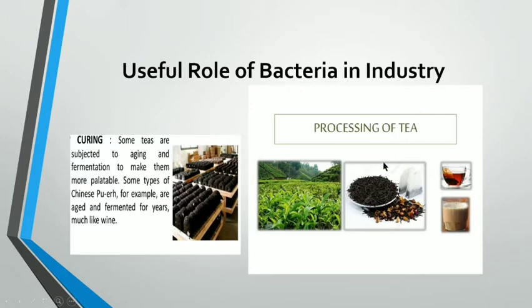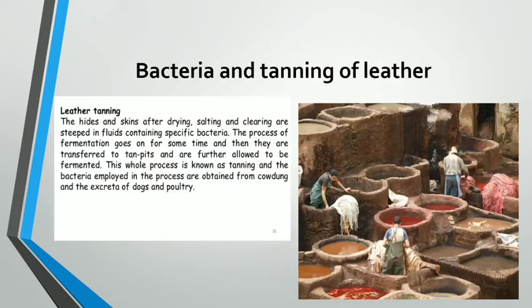These bacteria are added to the tea leaves, so they add that characteristic flavor to the tea. Some teas are subjected to aging and fermentation to make them more palatable. So there is a big difference in their taste, a characteristic taste develops in the tea by the process of fermentation which is done with the help of bacteria. So this is the curing of tea. Here the bacteria eat away the unwanted compounds from the tea leaves and add a characteristic taste to them.